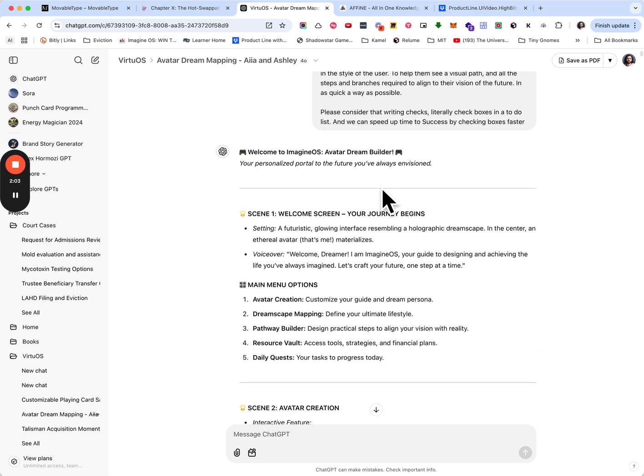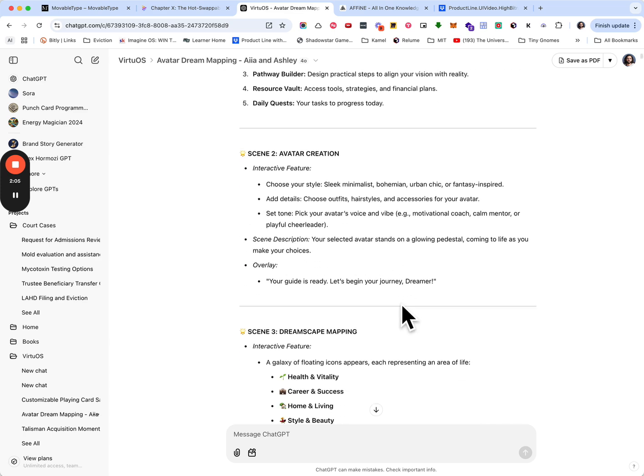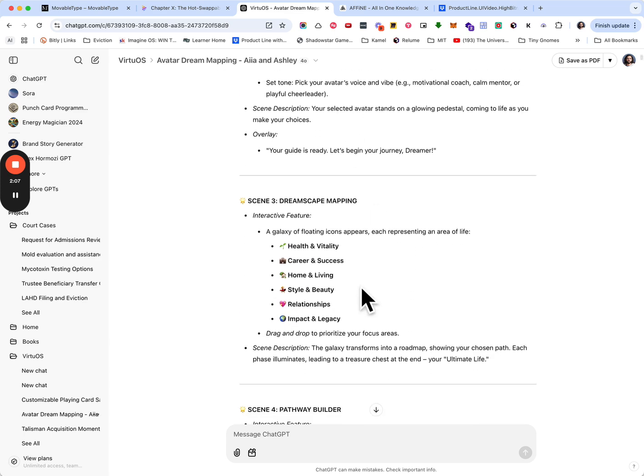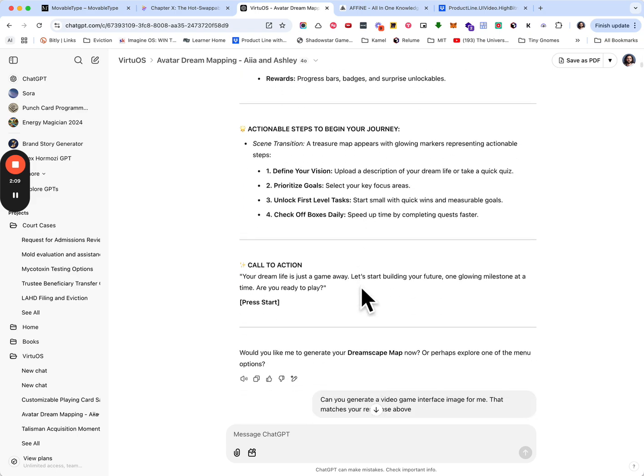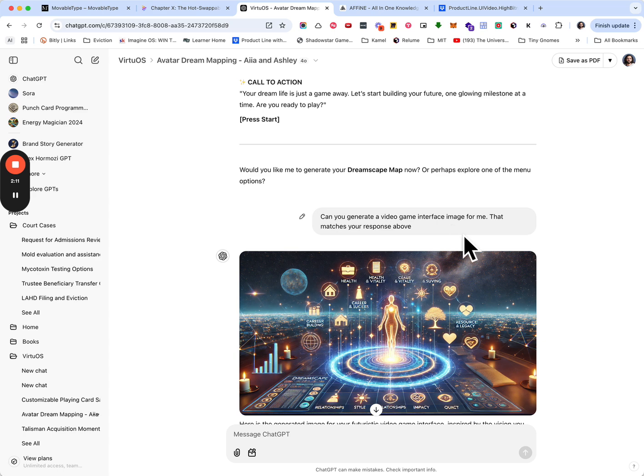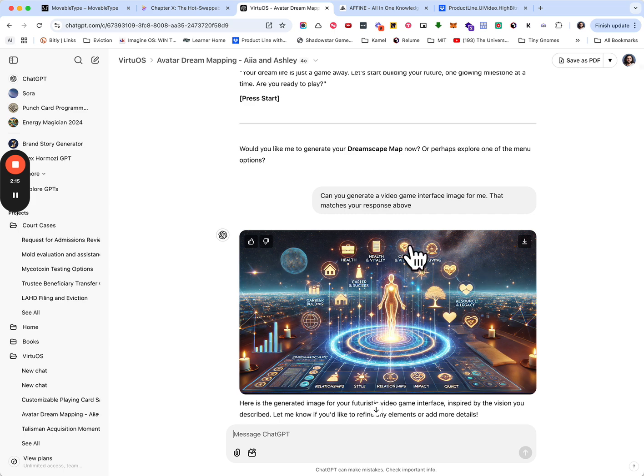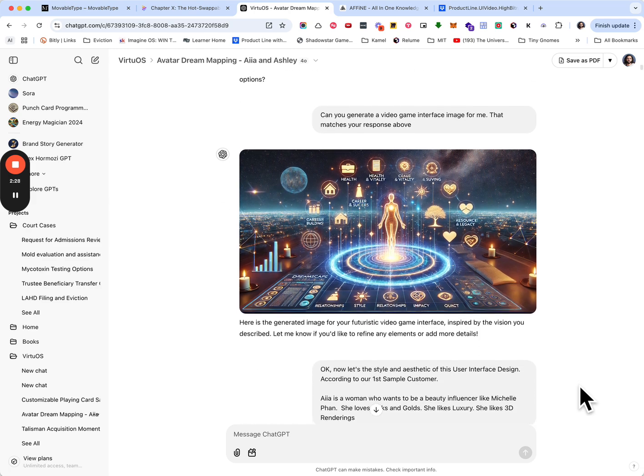So it started by giving me this kind of scripted out summary of what I just described for the game. And then I asked it to generate a video game interface image for me that matches the response above. So here's a generic interface for health, wealth, love, kind of a 3D game that you can use to play through in order to achieve your goals and across your entire life, an interface for your life.